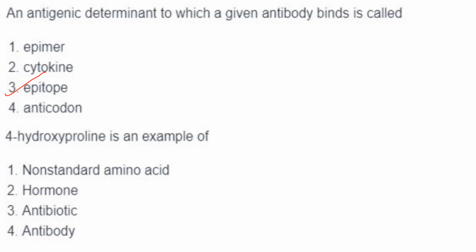Then next one, 4-hydroxyproline is an example of a non-standard amino acid. It is not a standard amino acid. You know the standard amino acids, there are 20. But hydroxyproline is not a standard amino acid. It is a non-standard amino acid. You know what is a hormone, antibiotic and an antibody, so I am not explaining all that.